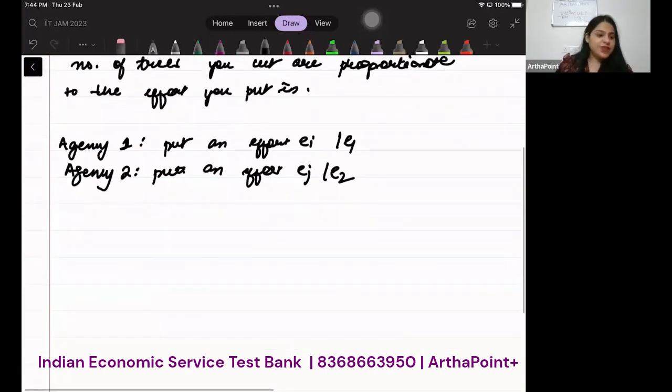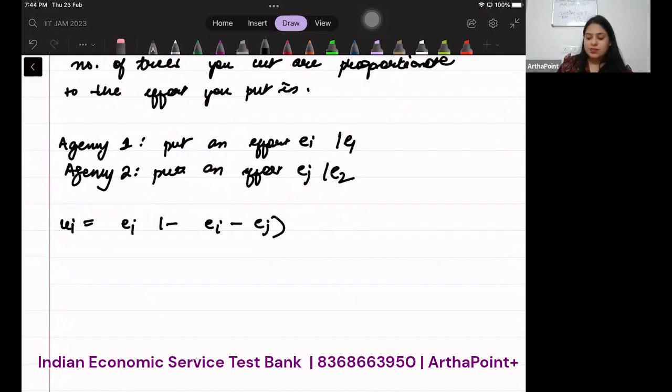Further, it says the utility function of any agency I is EI times (1 minus EI minus EJ). So just think about this. As I increase my effort, I'm going to cut more trees. If I have more trees, it will increase my utility.